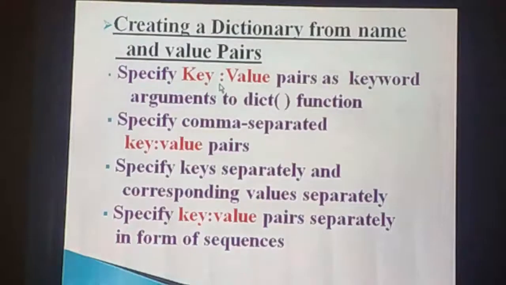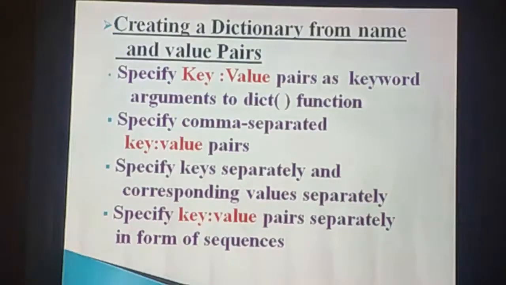so what are all the concepts we have seen in creating a dictionary from name and value pairs? First one is specifying the key value pairs as keyword arguments to the dict function. Here we used keys as arguments. Second one is specifying comma separated key value pairs. Here the key value pairs are separated by commas. All the key value pairs are enclosed within curly brackets.